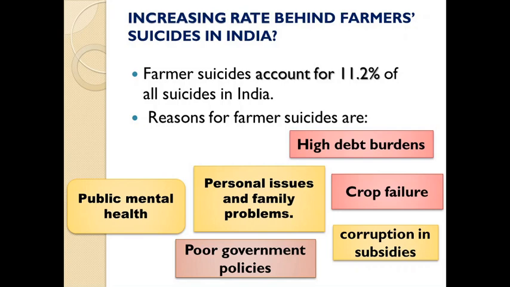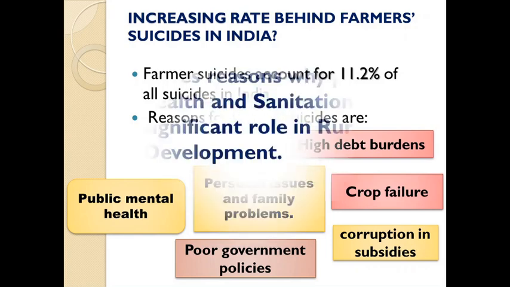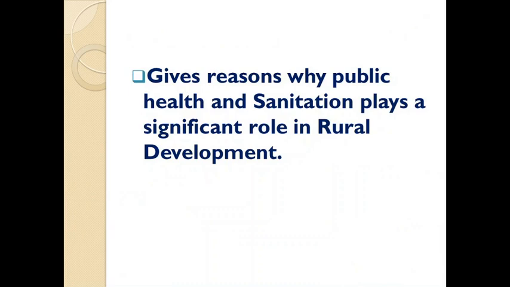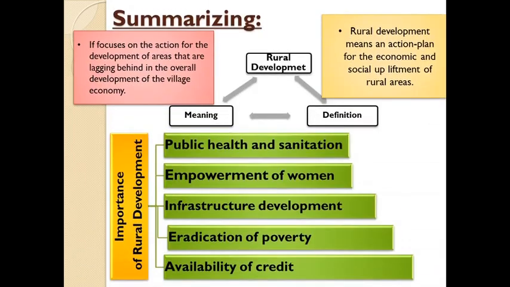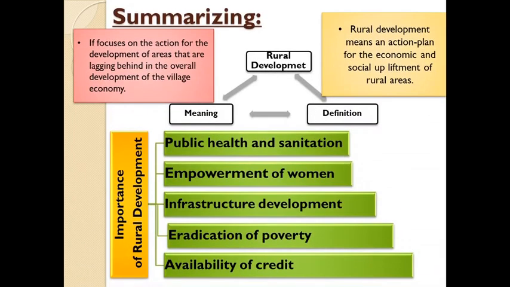Poor government policies are also one of the main factors. They are introducing schemes, but there is a lack of monitoring, due to which these credit facilities or schemes that are introduced are not able to reach the farmers. So due to this, there is a lot of increase in the rates of suicide cases among farmers.